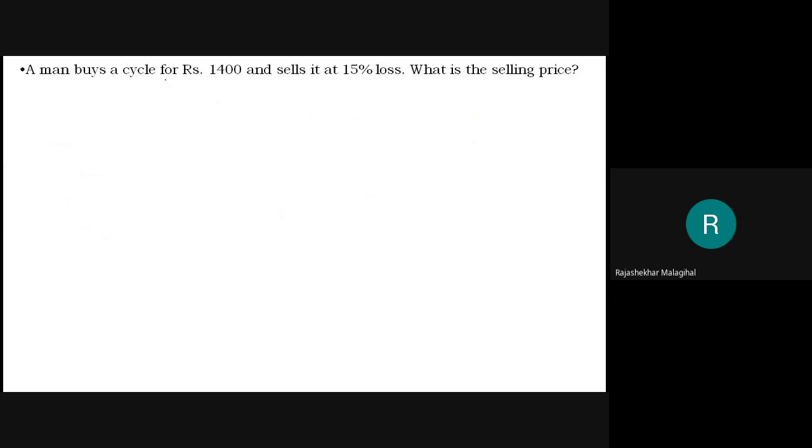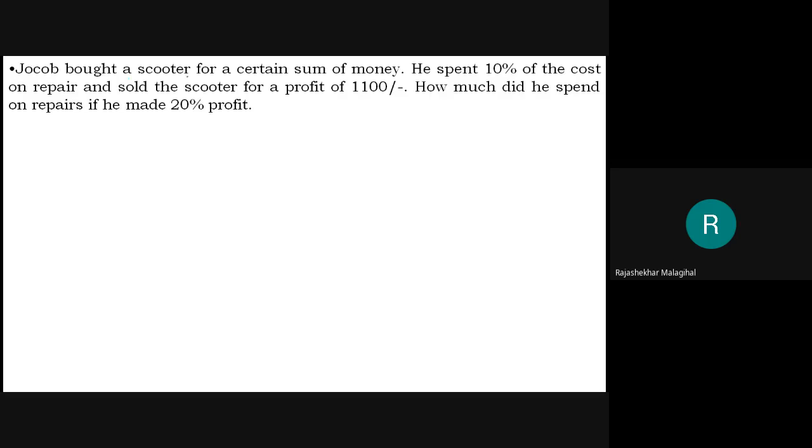A man buys a cycle for 1400 and sells it at a 15% loss. What is the selling price? That is easy, you can solve it. Okay. We'll go to the next one. Jacob bought a scooter for a certain sum of money. He spent 10% of the cost on repair and sold the scooter for a profit of 1100. How much did he spend on repair if he made 20% profit? Very, very good question. Little involved.